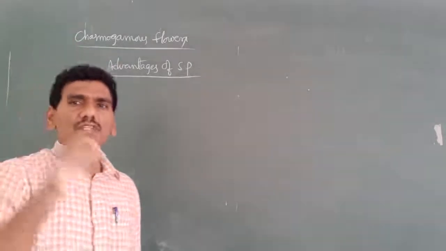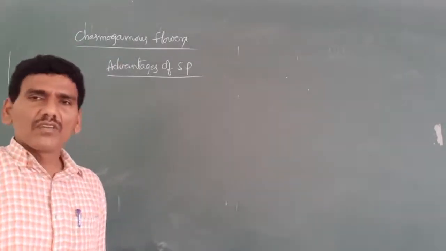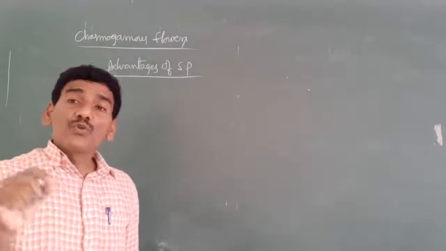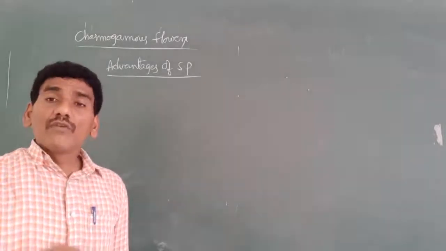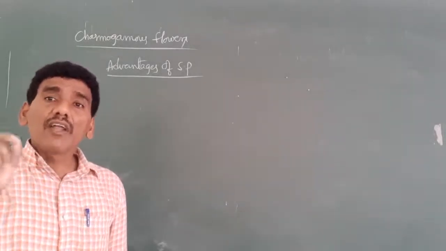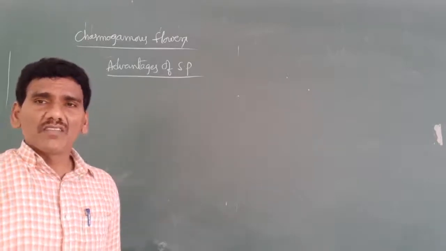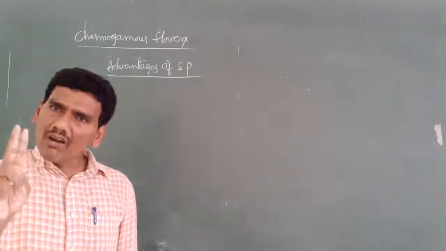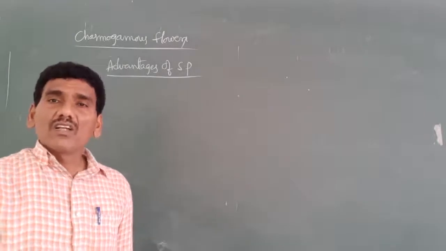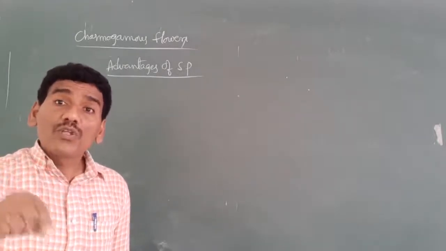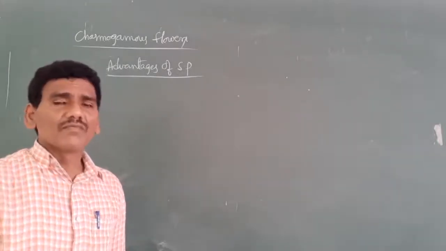This is one point. Second one, self-pollination is used to maintain pure lines for hybridization experiments. This is the second point. Third point, the plants do not need to produce a large number of pollen grains.